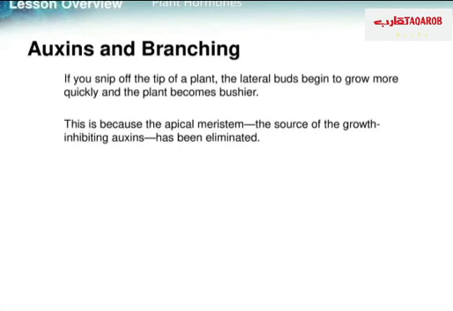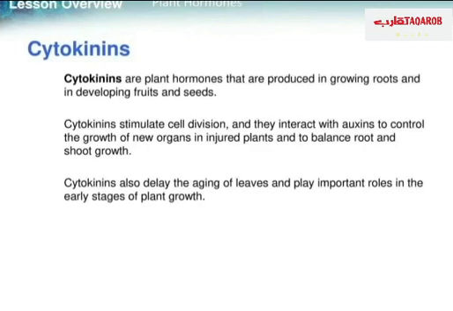If you snip off the tip of the plant, the lateral buds begin to grow more quickly and the plant becomes bushier. That means if you want the plant to be more dense, you cut the tip of the plant, and now you will have more branches. And if you want the plant to grow on a vertical line, you just leave the tip without cutting. This is because the apical meristem, the source of the growth-inhibiting auxins, has been eliminated. So there are no auxins to inhibit the growth of lateral buds.